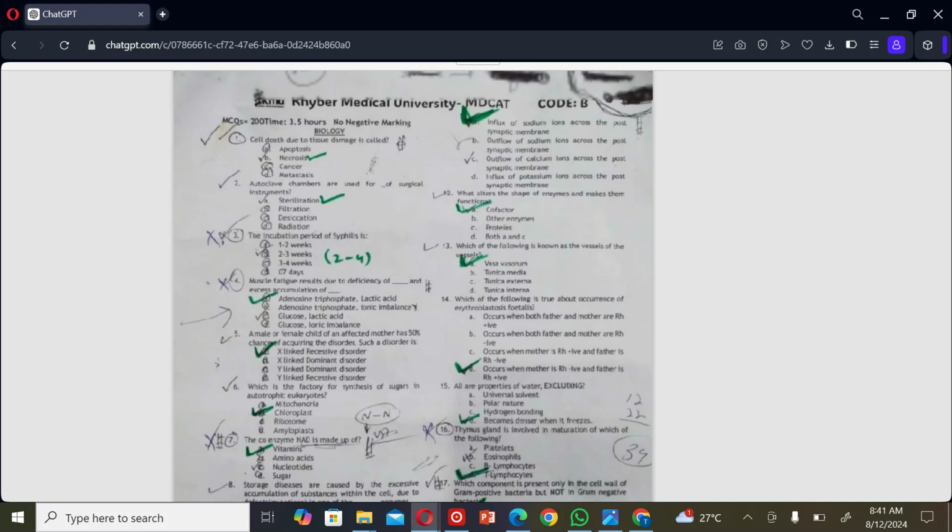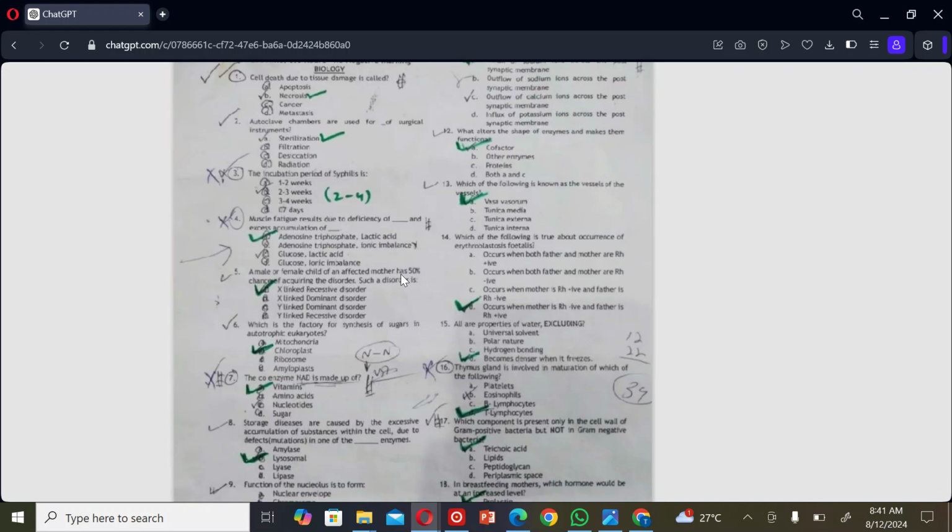The next MCQ: which of the following is true about the occurrence of erythroblastosis?